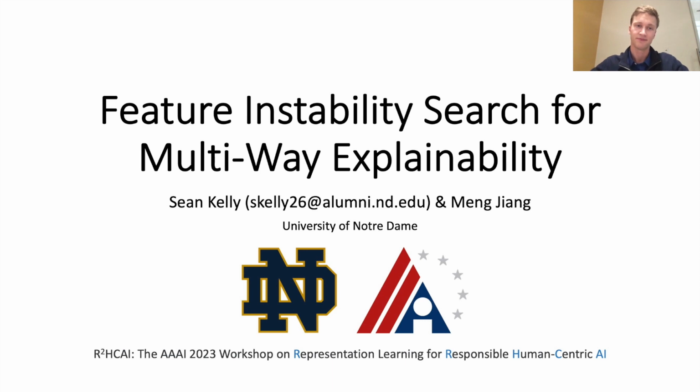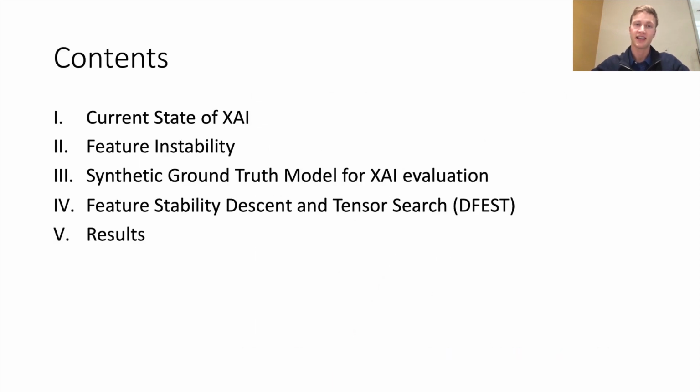Feature Instability Search for Multi-Way Explainability. We will first look at the current state of explainable AI. Then I will outline feature instability, a novel measure of post hoc explainability for black box functions, a ground truth model to assess accuracy of XAI on this measure, and a search model optimized for feature instability.